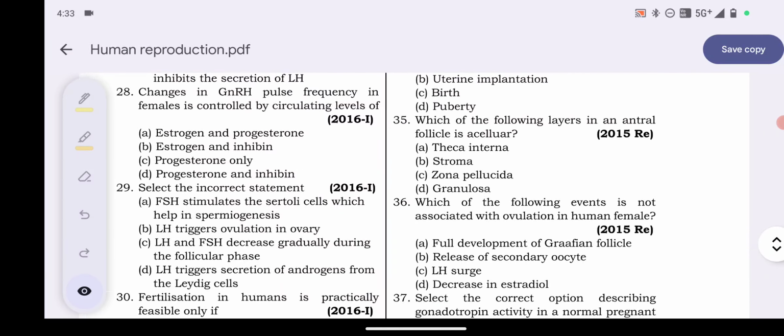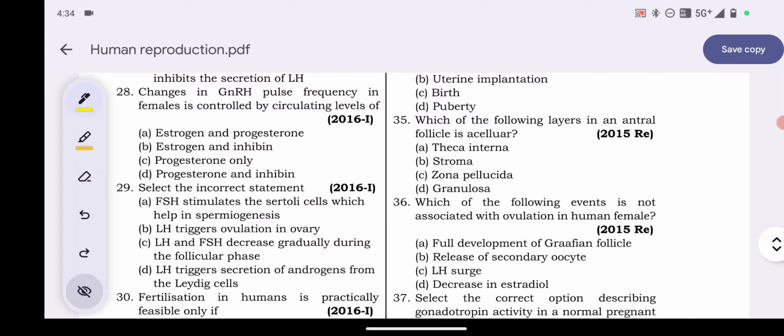Next is 28. Change in GnRH, gonadotropin releasing hormone, pulse frequency in female is controlled by circulating levels of: option A, estrogen and progesterone; option B, estrogen and inhibin; option C, progesterone only; option D, progesterone and inhibin.